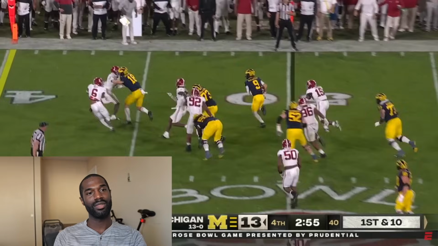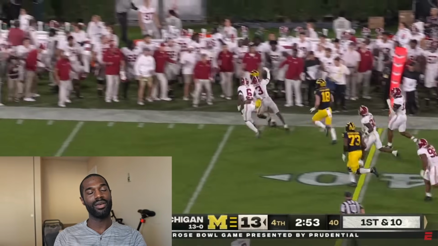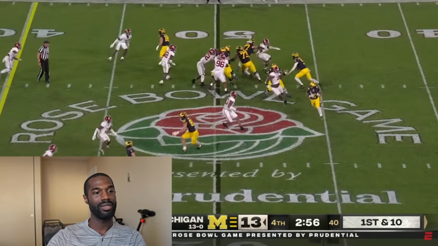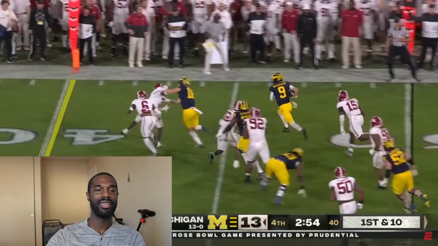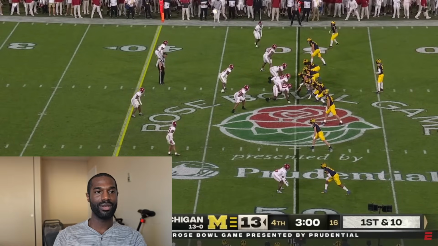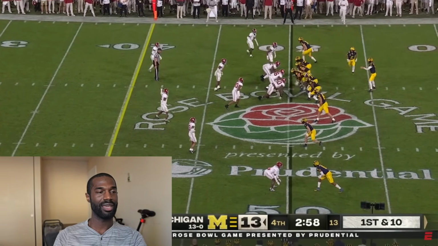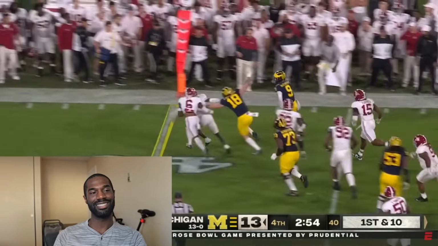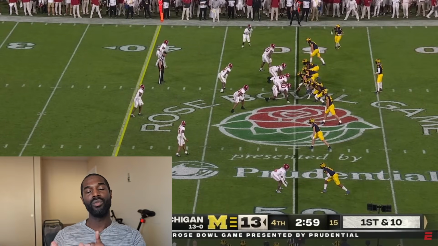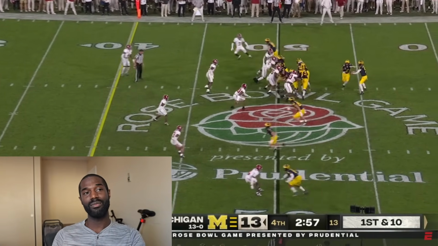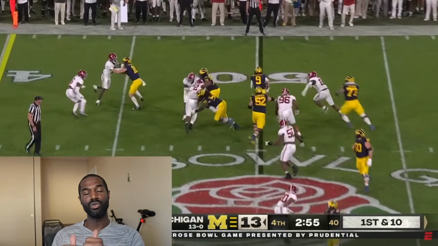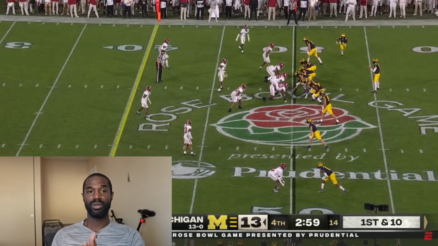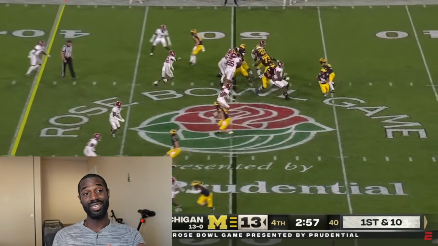And J.J. McCarthy then gets an open gap on that side of the offensive line, back where they moved all the Alabama defenders from on that boundary side. He gets that easy gap over there for a nice little gain, where they pull their guards and their tackles over to that right side. So like I said, it's a designed QB run to that side with the motion and fake to the running back to get the Alabama defense moving toward their right, which is the offense's left, because the run is going to the offense's right, which is the defense's left.